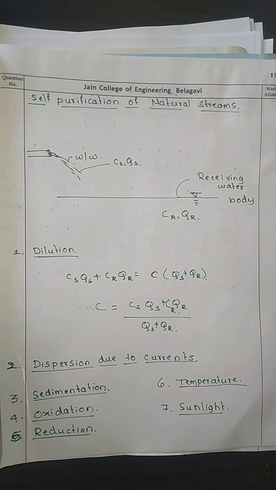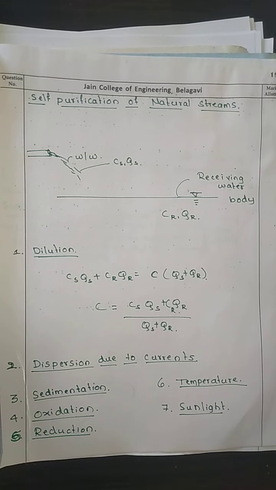Now in today's class, in the last class we overviewed what a self purification process is. Today we are going to talk in detail about what self purification is and what factors are responsible for the self purification process. Then we will discuss the zones of pollution in the streams, what the oxygen sag curve is, and what deoxygenation and reoxygenation are and how important they are. All these things we are going to discuss in today's class.